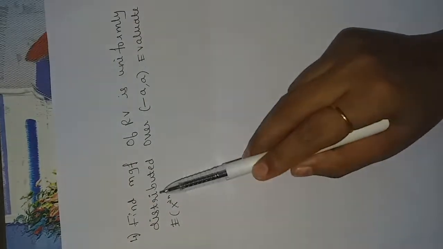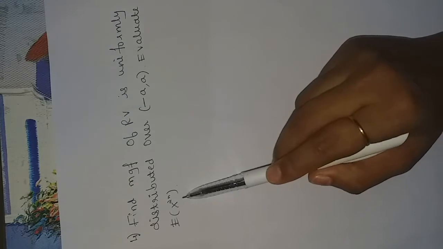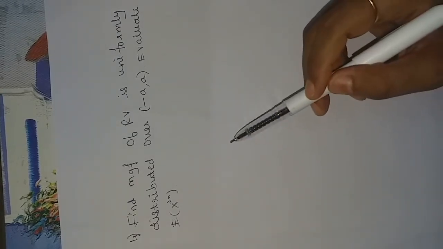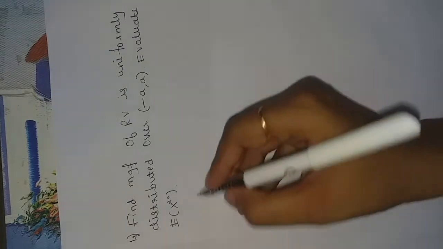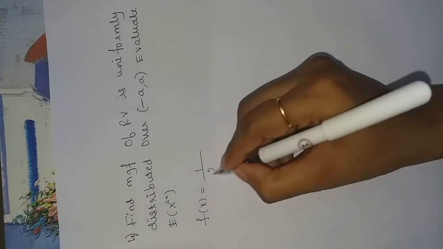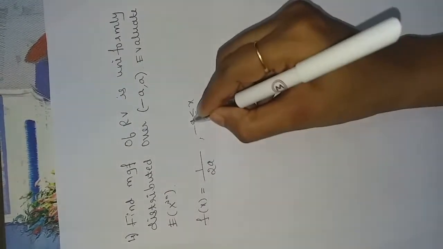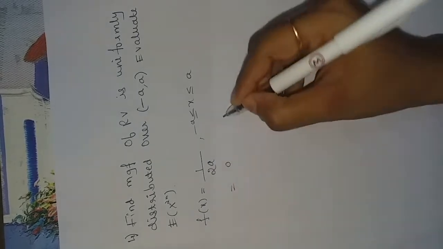Next question is, find moment generating function of the random variable which is uniformly distributed over the interval minus a to a. Evaluate expectation of x power n. So we know that if a random variable is uniformly distributed over the interval a to b, the probability function of the random variable is 1 upon b minus a for all x belongs to open interval ab. So the probability distribution of this random variable is 1 upon 2a, where x lies in the interval minus a to plus a and 0 elsewhere.